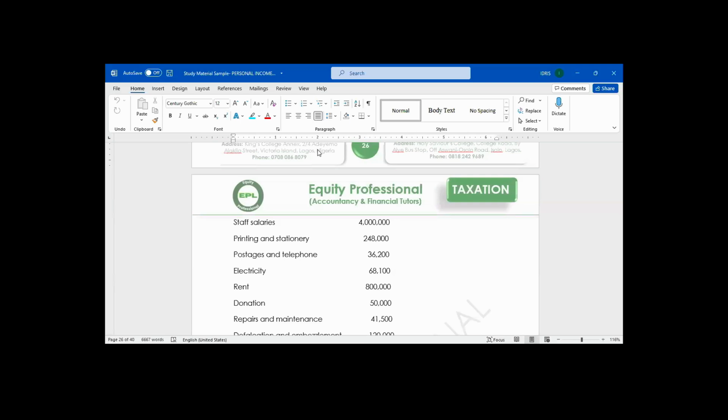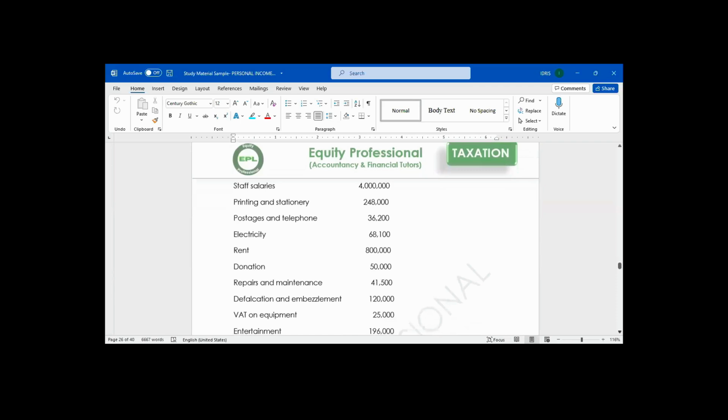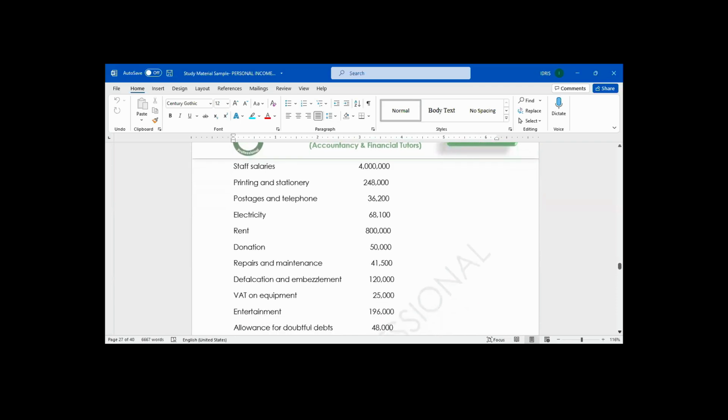Postage and telephone, allow or disallow? Allow. Electricity, allow or disallow? Allow. Rent, allow or disallow? Rent is allowed.